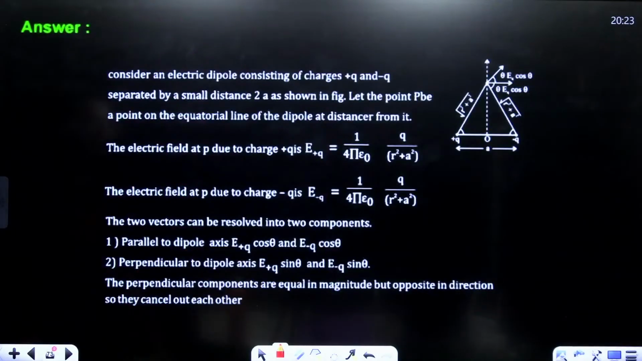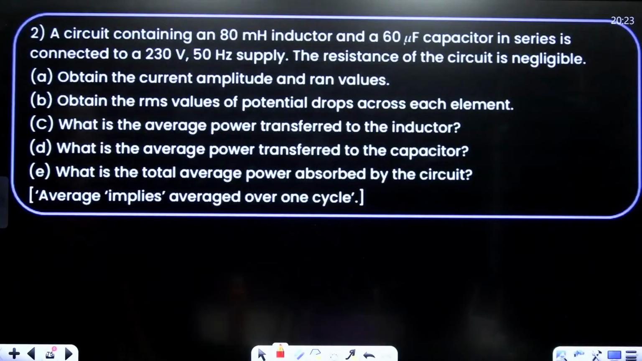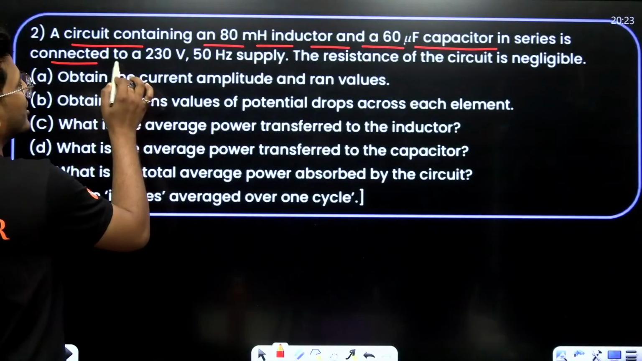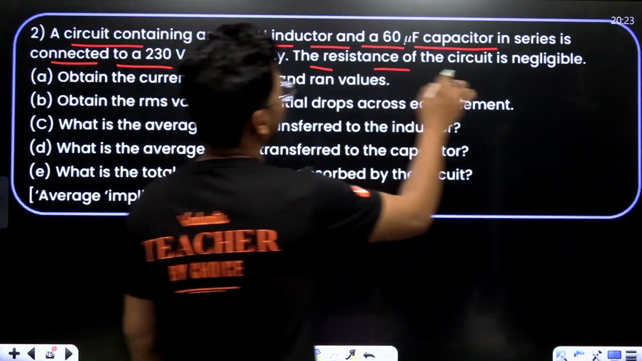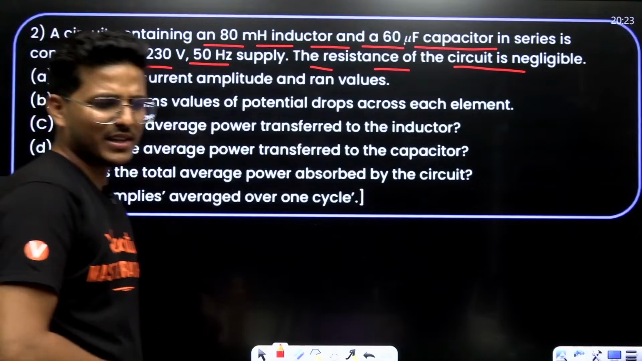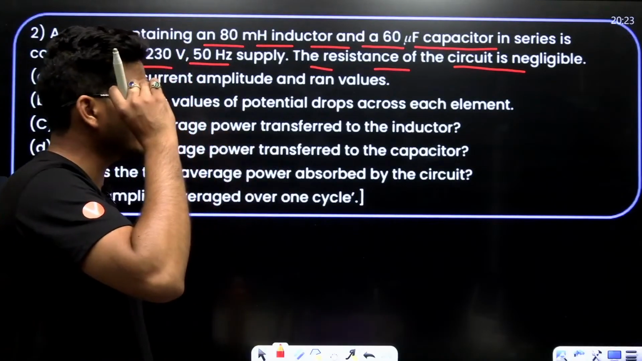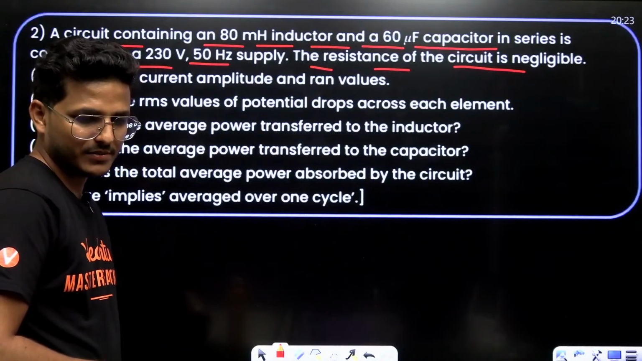Now moving to the next question. A circuit connecting an 80 millihenry inductor and 60 microfarad capacitor in series is connected to a 230 volt 50 hertz supply. The resistance of the circuit is negligible. That means it's a resonant condition. I think it's a resonant condition if resistance is negligible, right?